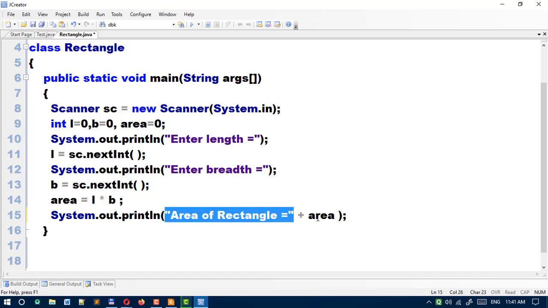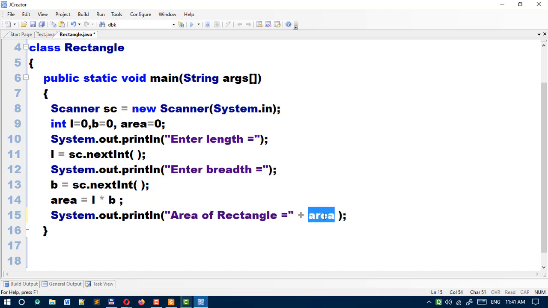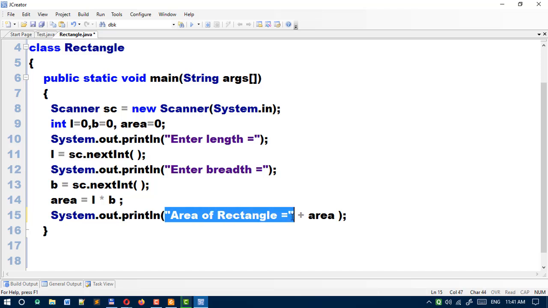And here the variable is an identifier. To write them together we cannot use any other symbol. For the output on our screen we are using plus here. Plus will show you this string first, it will print on the screen first. Area of rectangle will be printed, then it will print the value of area on the screen.